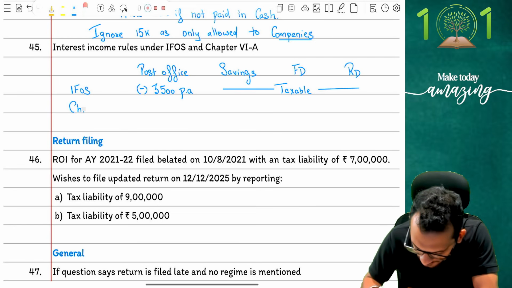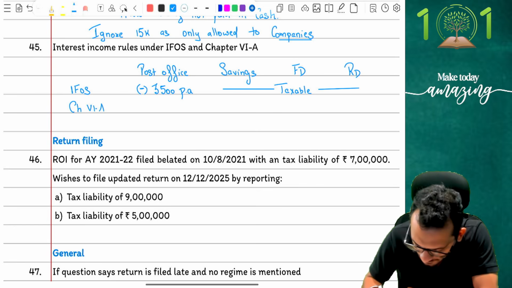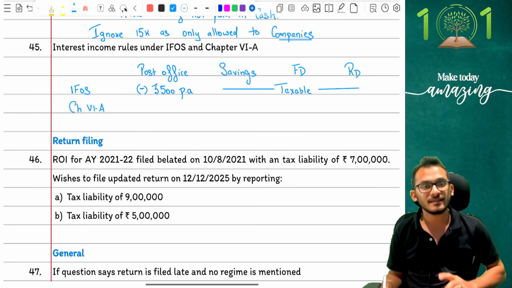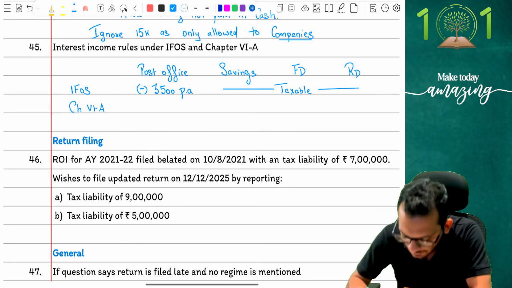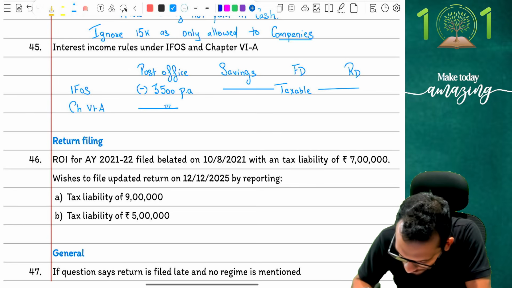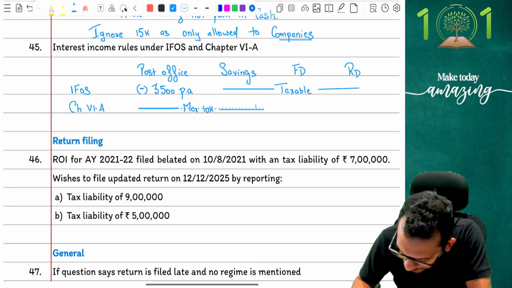Then comes the question on chapter 6A. Are there any conditions under chapter 6A? Very obviously, what are the conditions under chapter 6A, people? Chapter 6A says that when you have any post office savings and normal savings, then this person can claim a deduction of maximum 10,000 rupees under post office savings and normal savings.